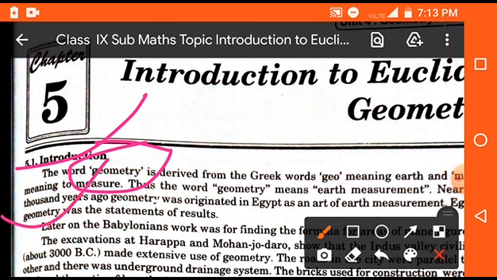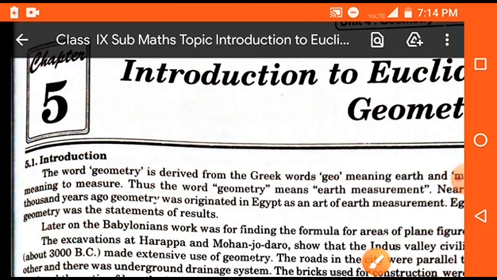It was first originated in Egypt, and Egyptian geometry was the statement of results. That means we can say that it generally originated from Egypt, and Egyptians described it as a statement of results. Clear?